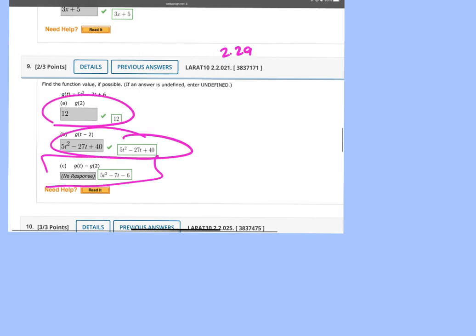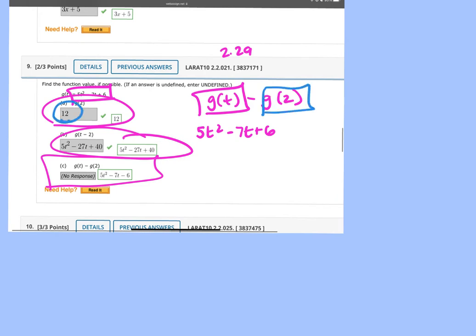So when you get to part C, it's g of t minus g of 2. So g of t is the actual original function, which I just drew over, but it was 5t squared. I think that's a minus, right? Minus 7t plus 6. And then minus g of 2 you found here. So it's minus 12. And then you just combine your like terms.